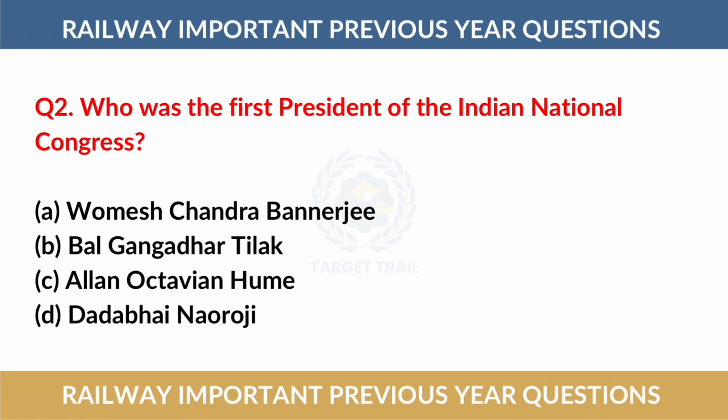Question number 2. Who was the first president of the Indian National Congress? The correct answer is option number A, Umesh Chandra Banerjee.